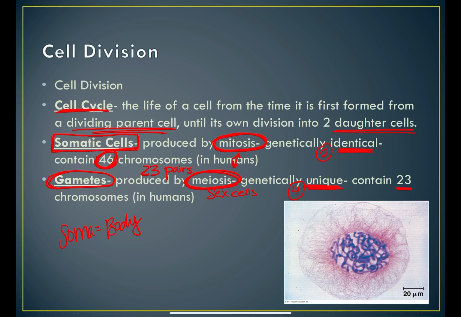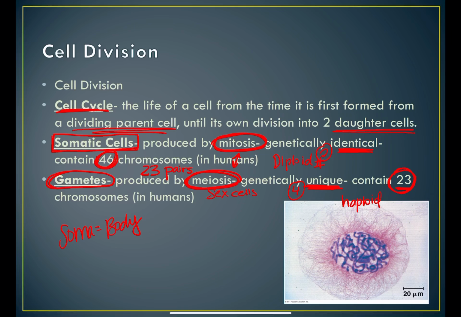Okay? That's referred to as the diploid number of chromosomes, which in humans is 46. Meiosis is going to produce half of the chromosome number, which is 23. That's referred to as the haploid number in humans.